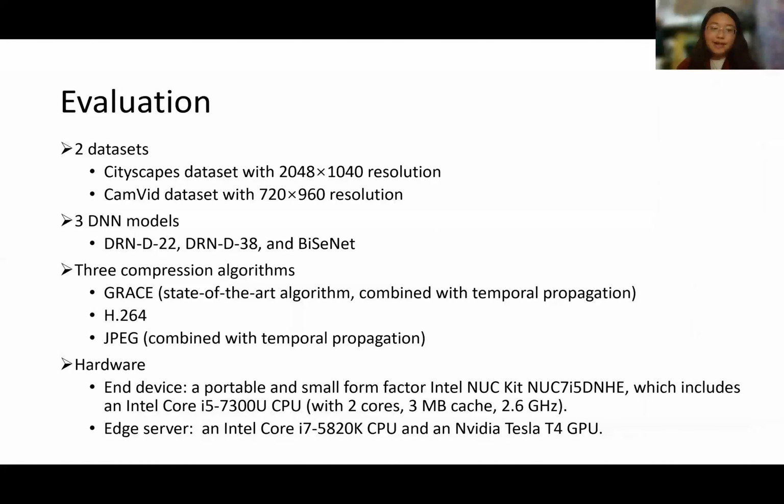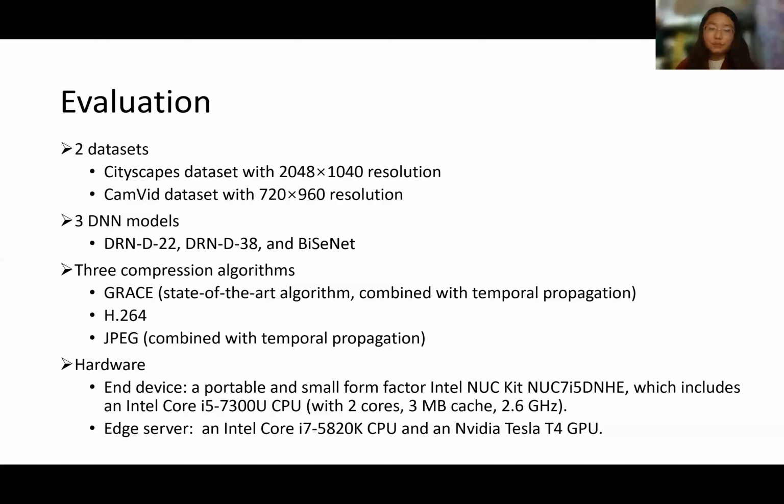We evaluate STAC on 2 datasets, including Cityscapes and CamVid, and test 3 DNN models to evaluate the adaptability. We also compare STAC with 3 compression algorithms or codecs, including GRACE, H.264, and JPEG. GRACE is the state-of-the-art compression algorithm for edge-assisted semantic segmentation.